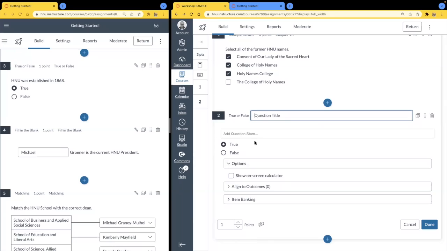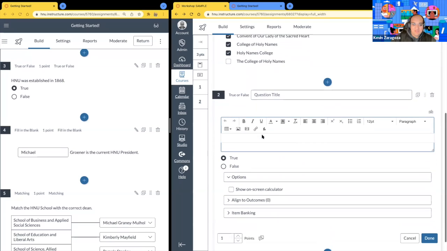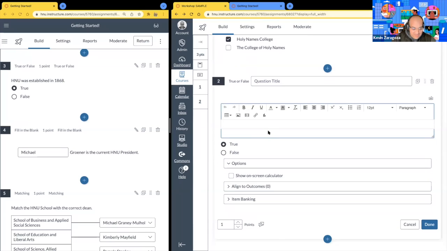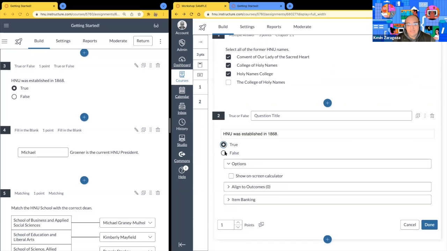The stem. In the stem. Thank you, Kelly. And so we scroll down, I hit the stem, and then here we have HNU was established in 1868. And the answer is true. So I select that true option.